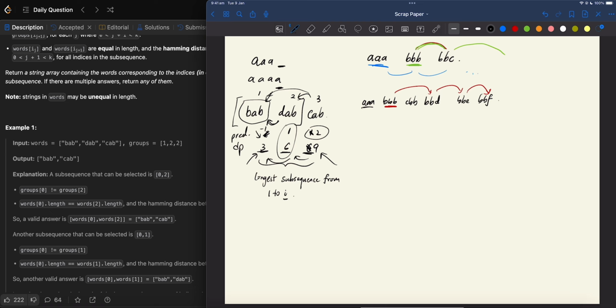But for dynamic programming, we are basically saying for each word, we want to look back at all the possibilities, and we want to see which one is the longest.